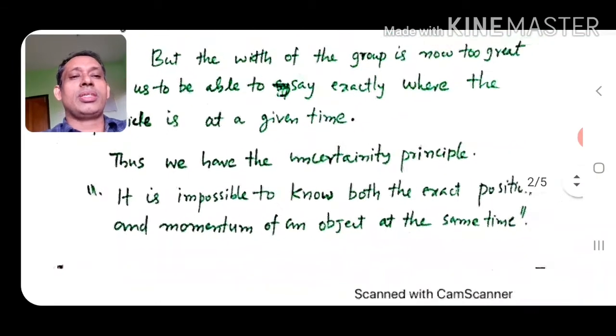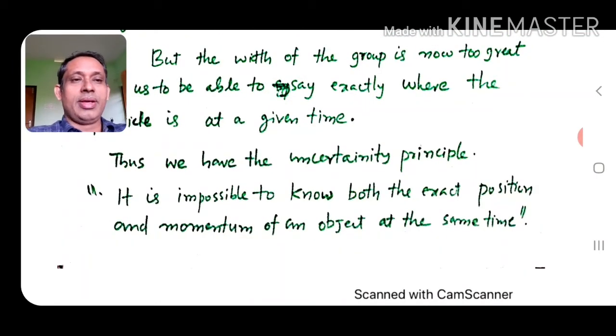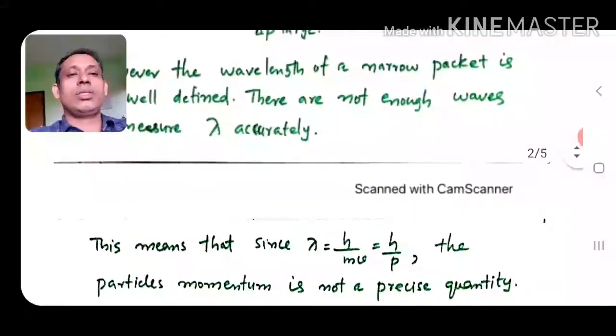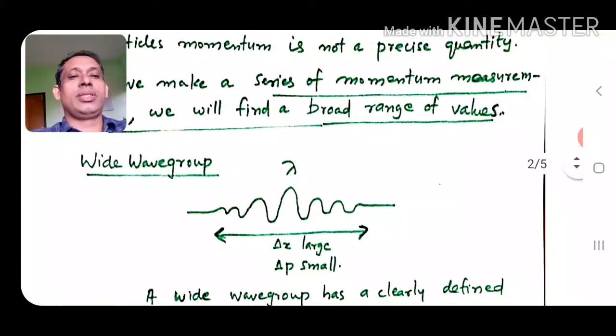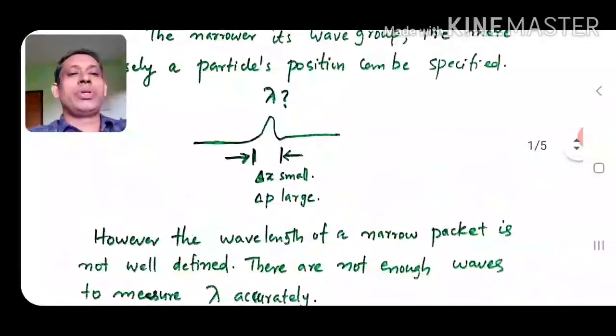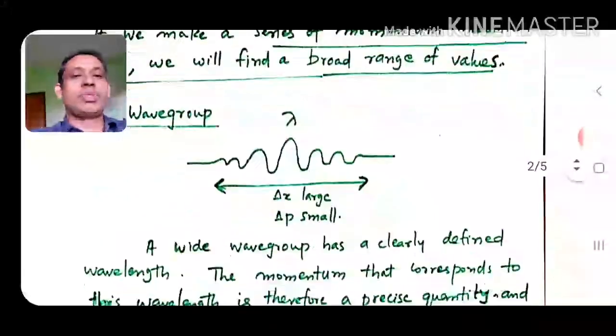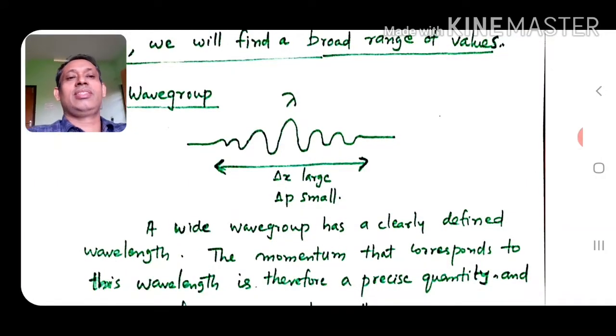Thus we have the uncertainty principle. By comparing this narrow wave group, or this short narrow wave group, and the wide wave group here. In the narrow wave group, delta x is small, but delta p is large. And when it comes to the wide wave group, delta x is large. The particle can be found anywhere within that group in a large range. So delta x is large, but delta p is small.